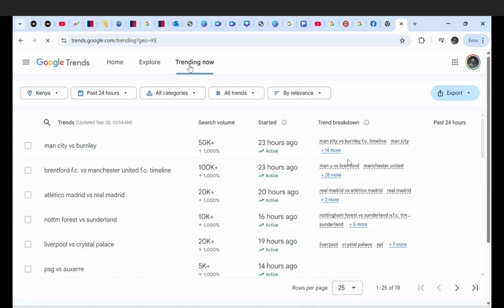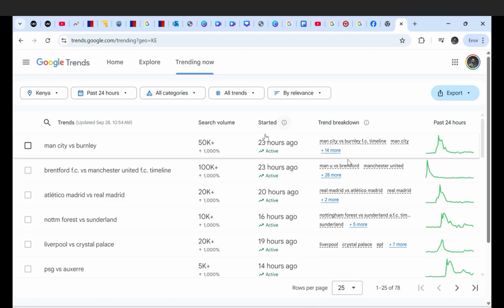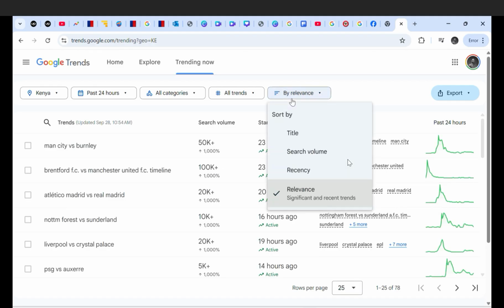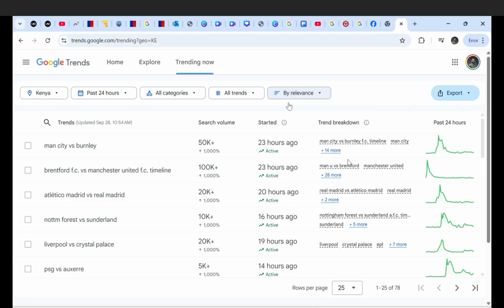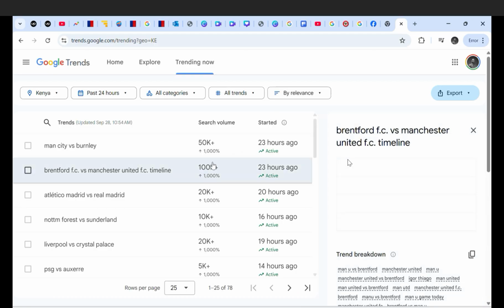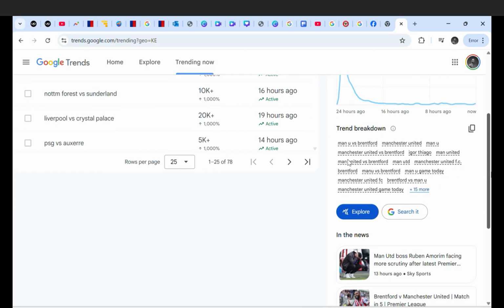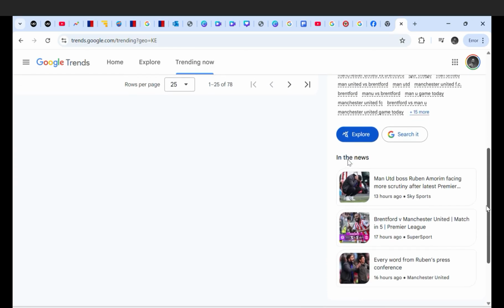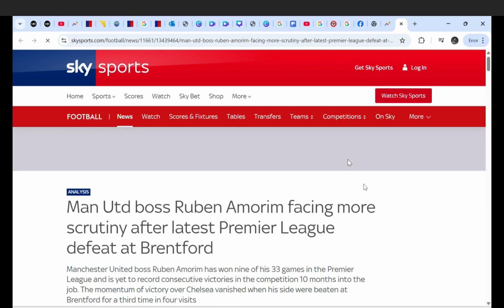And we see that there's Brentford versus Manchester, which seems to have more views, more numbers. So I click on it, and then I come down here and click on the first one. It will bring me to this: Manchester United boss Ruben Amorim facing more scrutiny.